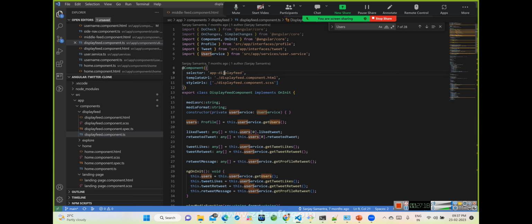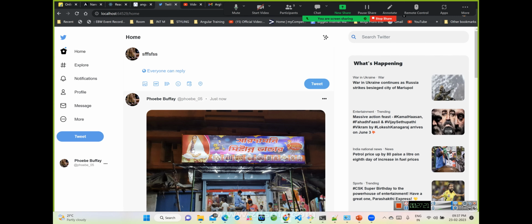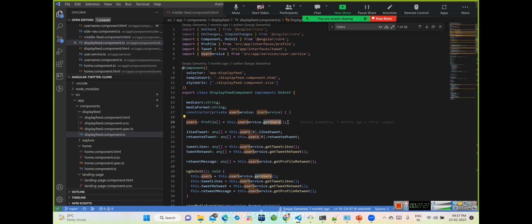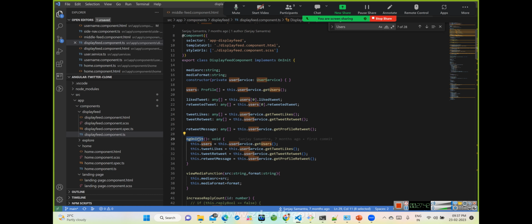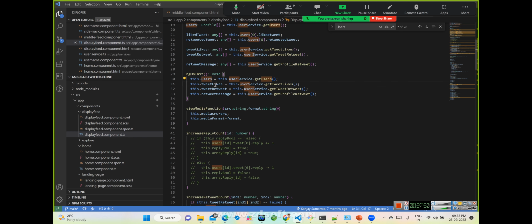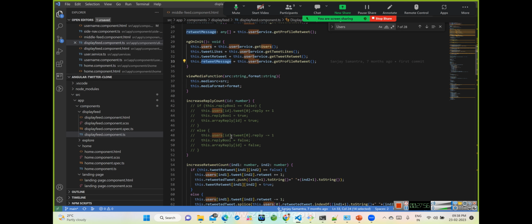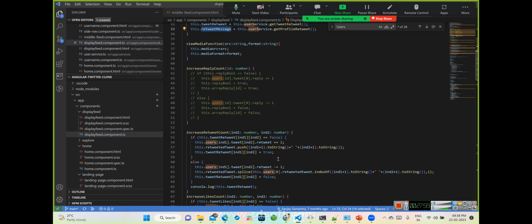So this is the display feed section. Tweet section we discussed, this is the display feed section. In the display feed section, we are initially getting the data from that user: how many likes are there, how many retweeted, all the info of those things. Total tweet likes, total tweets, all these things we are getting from the user service, okay? And during the on init cycle of this life cycle, we are just assigning all this data, like tweets, number of tweets, react message, whether any media source is available or not, the entire thing, whatever we need, we are just doing it, okay?